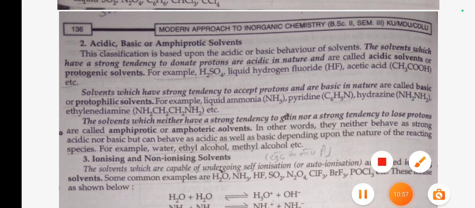Number 3, ionizing and non-ionizing solvents. The solvents which are capable of undergoing self-ionization or auto-ionization are called ionizing solvents. Some common examples are H2O, NH3, HF, SO2, N2O4, ClF3, BF3, BrF3, POCl3, etc. These ionize as shown below.